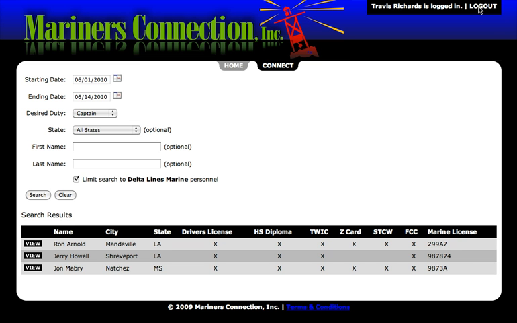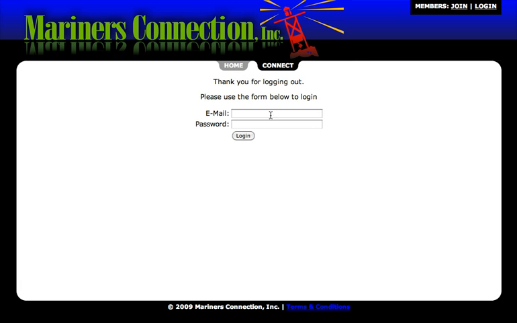So when you finish, just click on log out, and when you do that, you just come back to this screen here, and you know that nobody else who's using your computer can get into your stuff. So that's it. I hope it works for you, and let us know if you have any suggestions or questions.